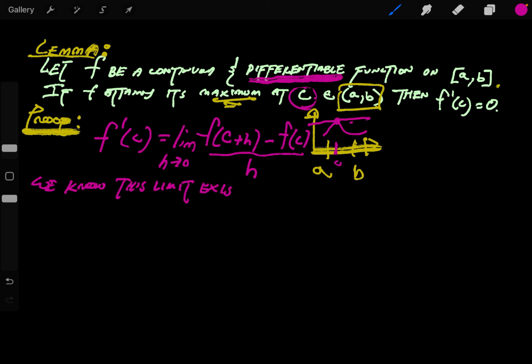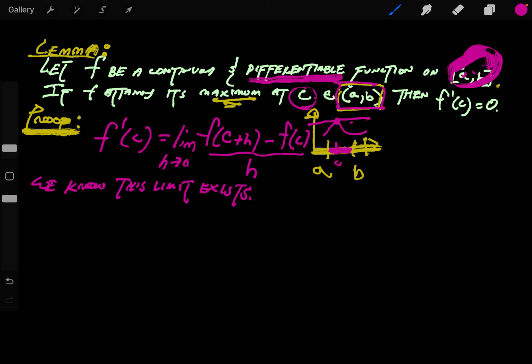We know this limit exists since it's differentiable. So it's differentiable everywhere on this closed interval, right? So it must be differentiable at c, which is in the open interval. So c has to be somewhere in here, right? And again, we know it's differentiable, so we know that the derivative at c exists. We know this limit exists. Now, with this being said, let's try to understand if we can figure out what this is.